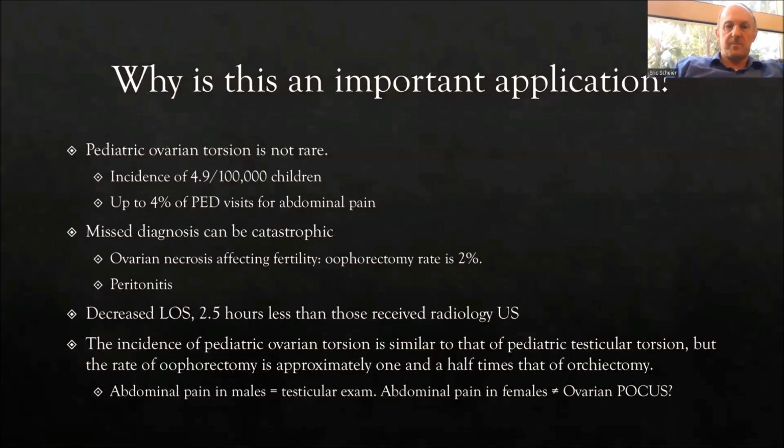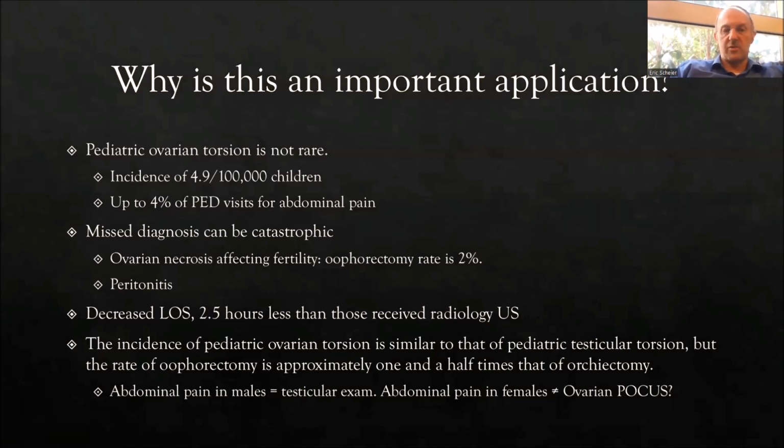Why is POCUS an important application in the evaluation of pediatric ovarian torsion? First off, pediatric ovarian torsion is not a rare entity in the pediatric emergency department. The incidence is 4.9 per 100,000 children, and up to 4% of pediatric emergency department visits for abdominal pain are diagnosed with ovarian torsion. Misdiagnosis can have sequelae.